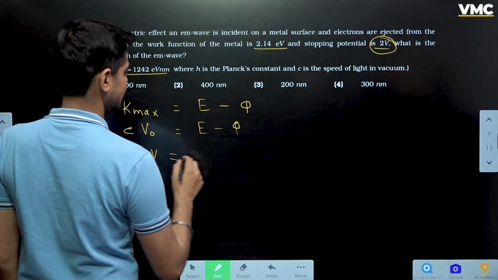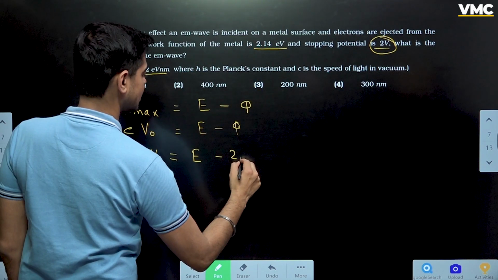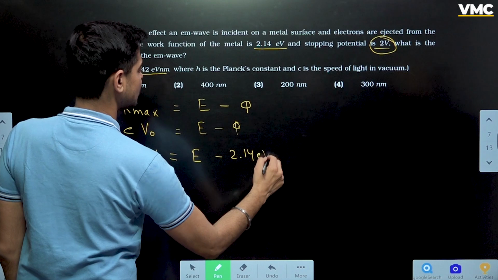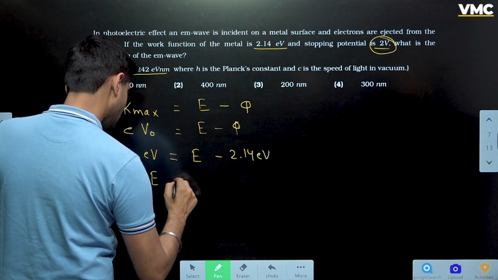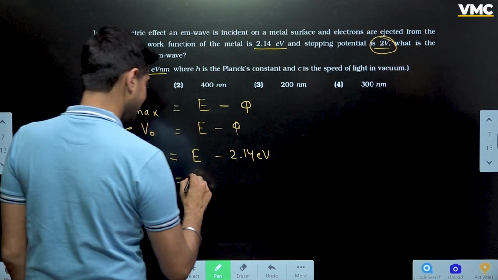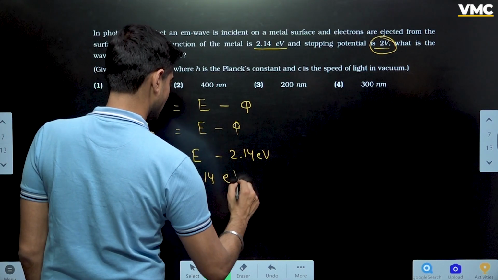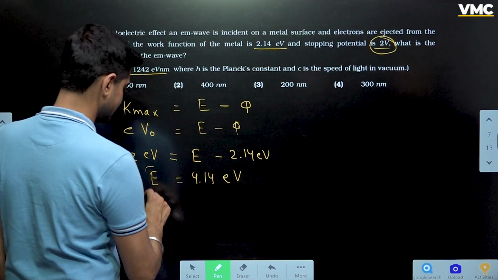How much is E? I don't know. How much is phi? 2.14 electron volt. So energy of incident photons is coming out to be 4.14 electron volt, isn't it?